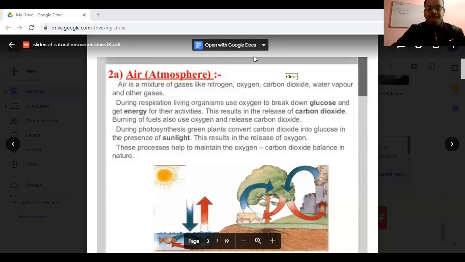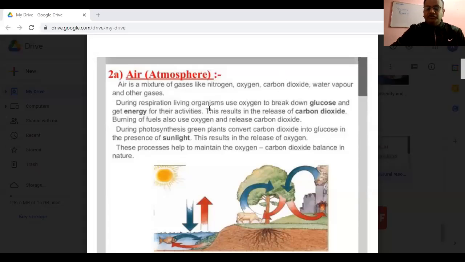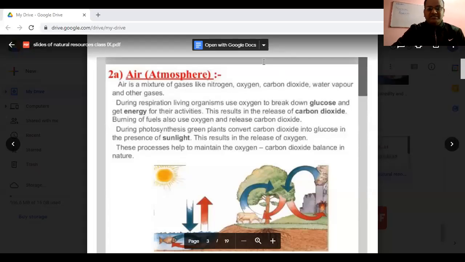The organelle responsible for the production of energy is definitely the mitochondria, because it is called the powerhouse of the cell. Here, oxidation of the food material occurs and energy is released in the form of ATP. And this ATP is the energy currency of the cell. Very good. So during respiration, living organisms use oxygen to break down glucose and get energy. So here, one use of air as an important component is achieved.